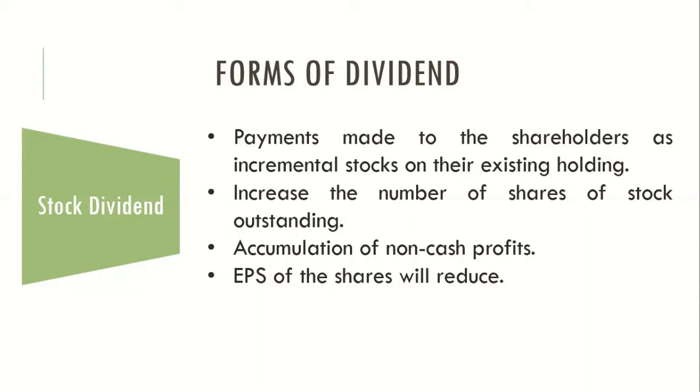Now, another flip side of this is that the EPS on a share will reduce. Why does EPS on the share reduce? Let's go back to last class, where we learned how to calculate EPS. We learned that EPS is computed by earnings available to equity shareholders, the whole divided by total number of shares. Here, the company is issuing more and more shares, so the number of shares the firm has is increasing. This may not be a good thing for the existing shareholders.